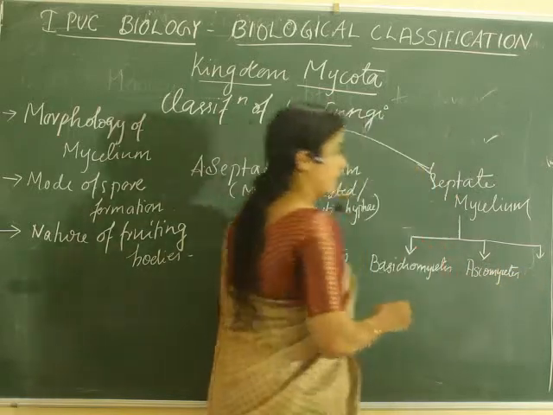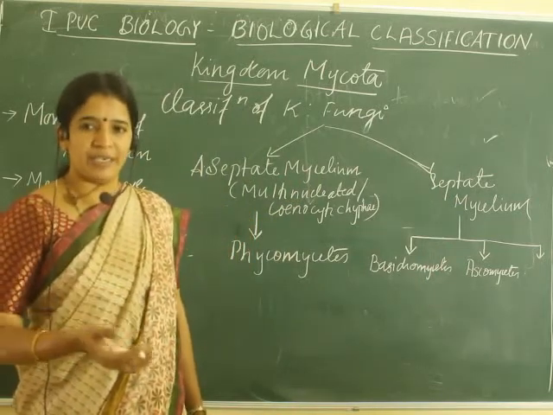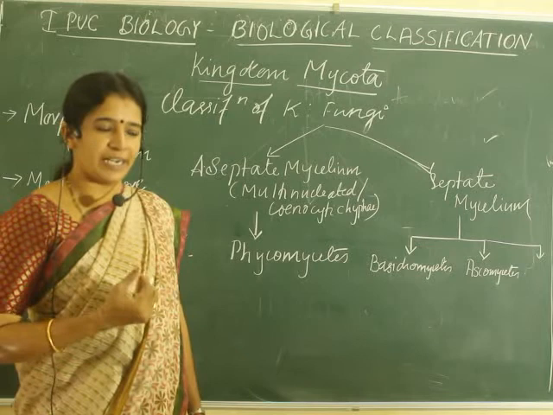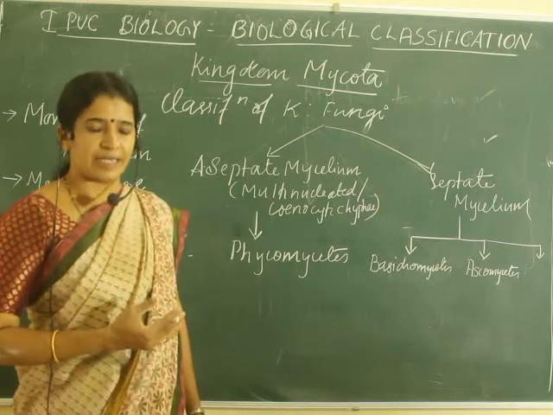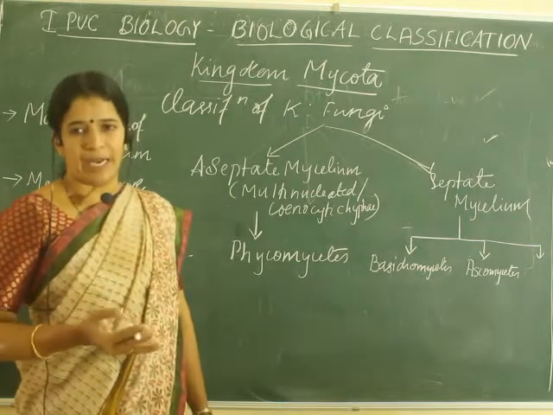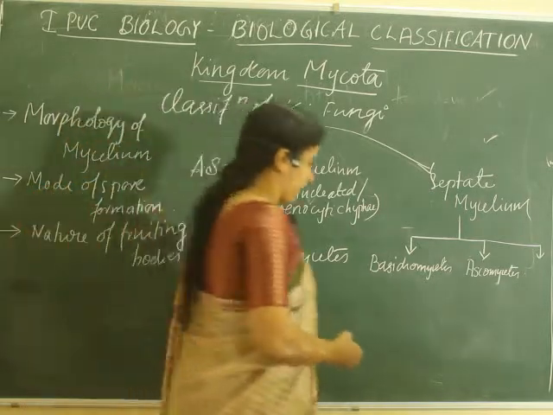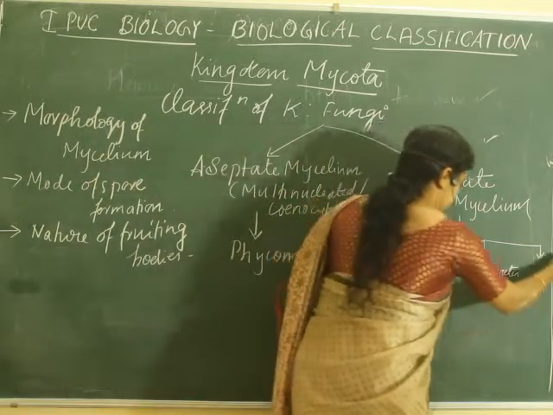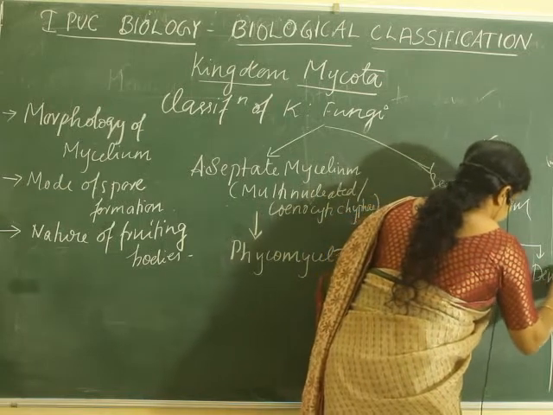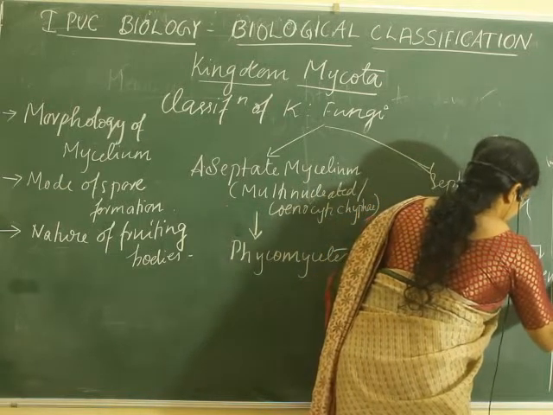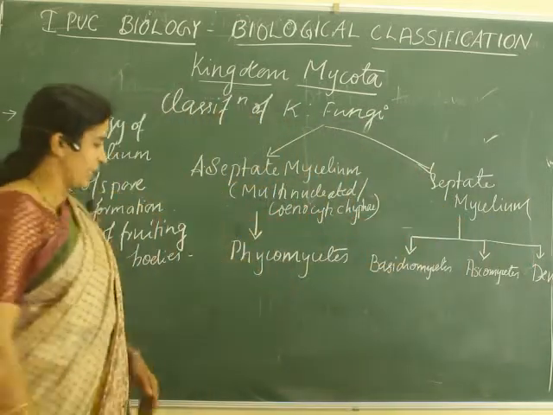It cannot be vegetarian food because it's not a plant. It develops on decomposing, dead and decaying organic matter, and is sometimes found on tree trunks. By origin, it is not a plant, so you can consider whether it's non-vegetarian or vegetarian. Then Ascomycetes, and the last one is Deuteromycetes.